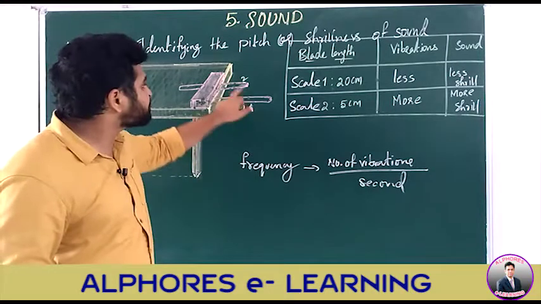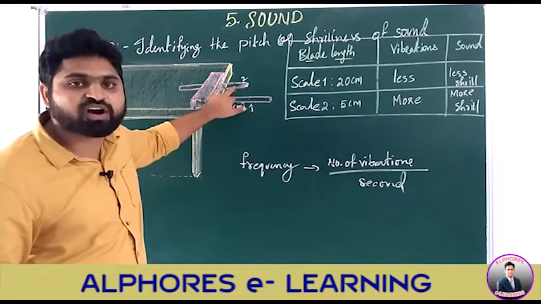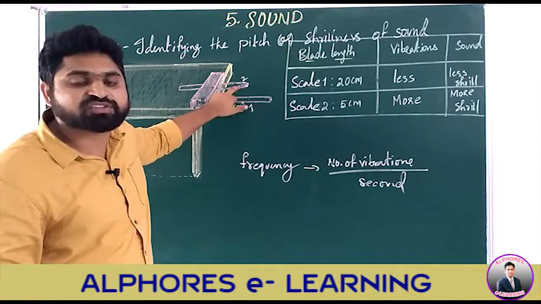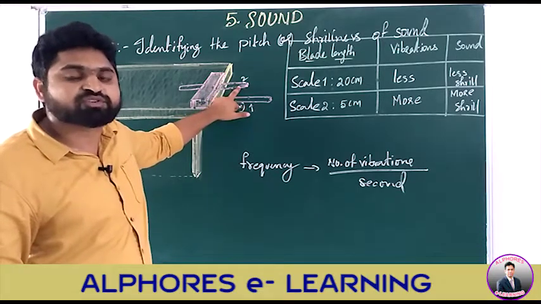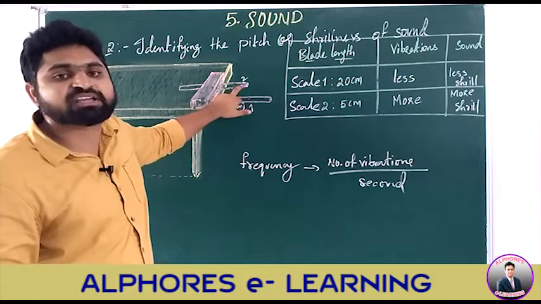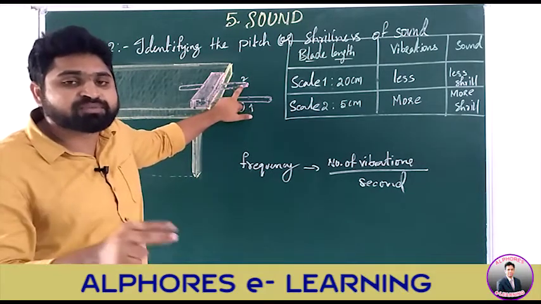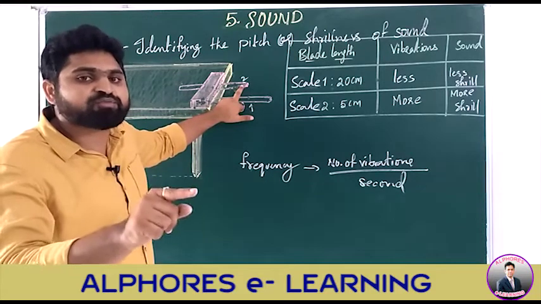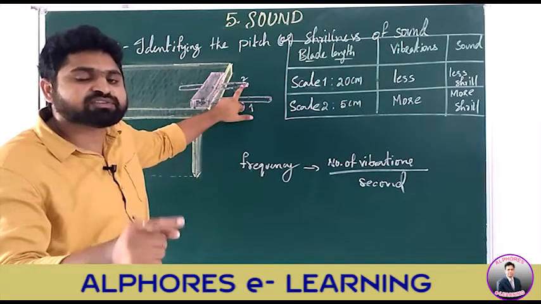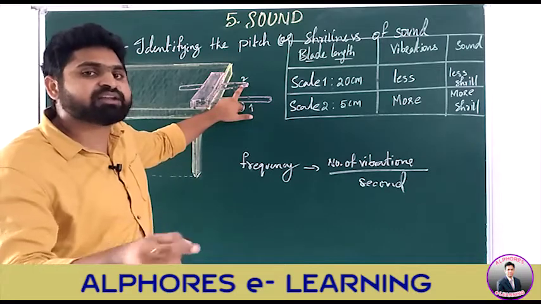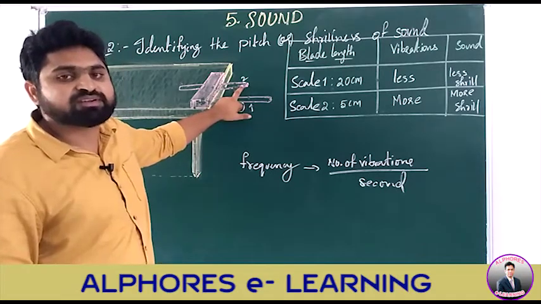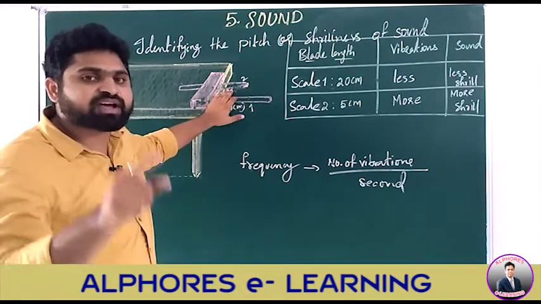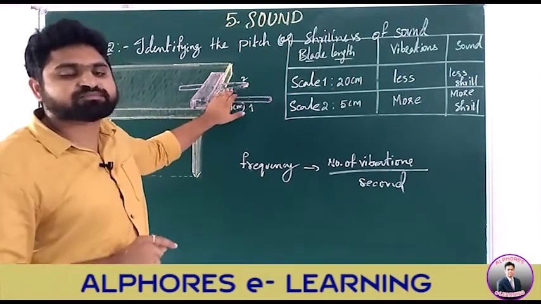Because in the case of the short scale, the number of vibrations per second is more. So I can say now the frequency is high in the case of this short scale, so the shrillness is more. From this activity we understand that fewer vibrations mean less frequency and the shrillness is also less. If there are more vibrations, the frequency is high and the pitch is also high.